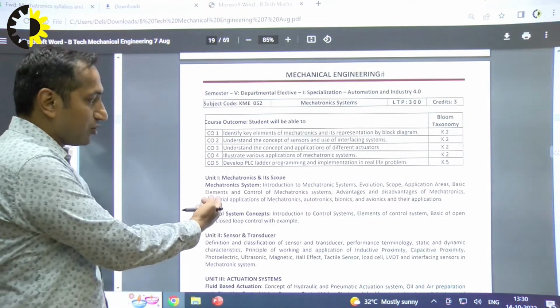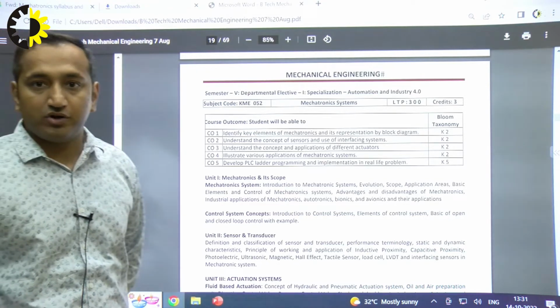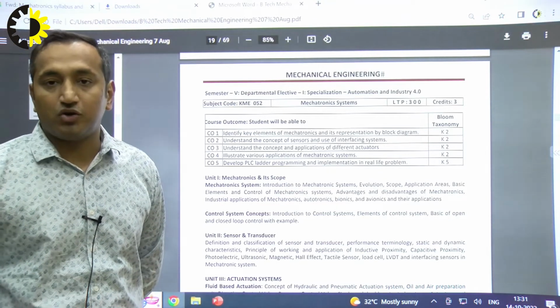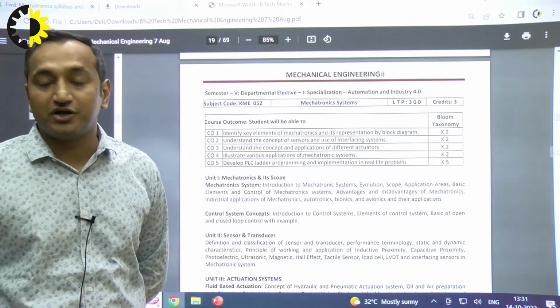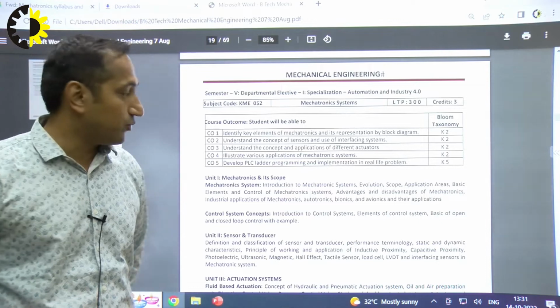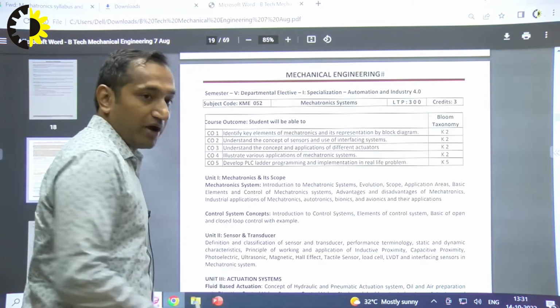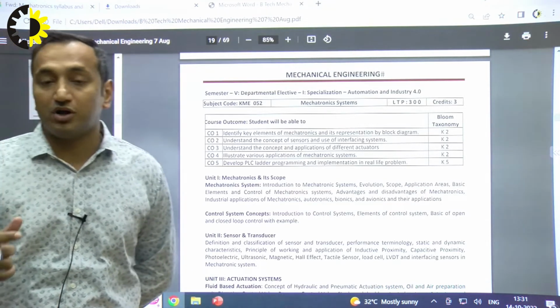Then we'll discuss the basic elements and control of a mechatronic system. What are the elements of a mechatronics system? Like its electronic elements, its computer science related elements like chips, and mechanisms, if I talk about the mechanical equipment. So students learn about that. Then we discuss the control of mechatronics. Control is essentially a very important part.